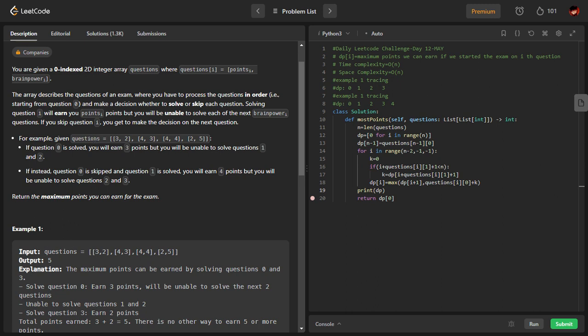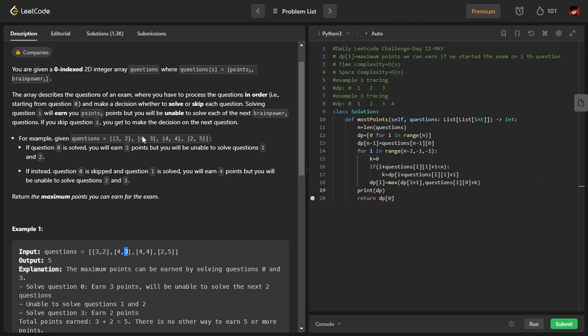We have to return the maximum points that we can earn. For each of these, the first member is the points. If I solve this particular question, I cannot solve the next three questions. There doesn't exist three questions after this, but still, till we reach the end, we cannot solve. The second one represents the number of questions which you cannot solve if I solve this question. That means the brain needs some break. That is what they are trying to say.